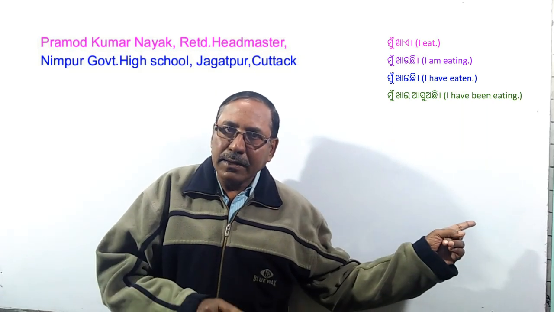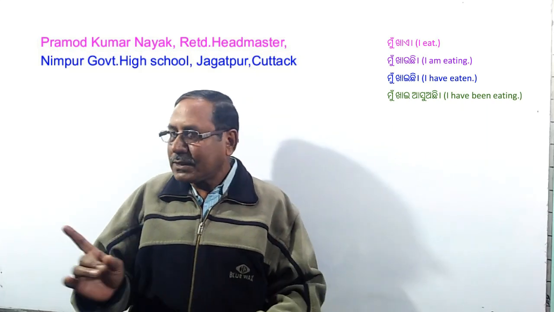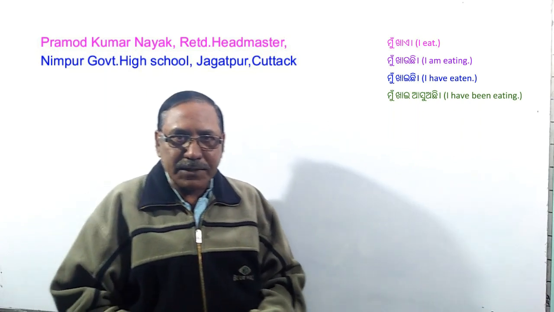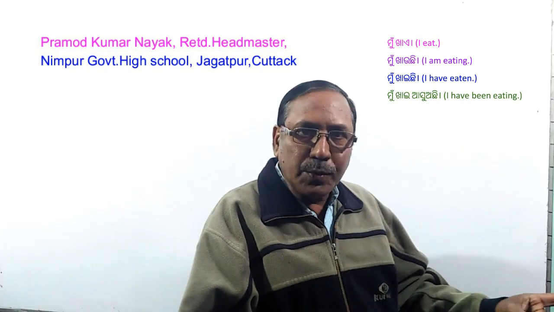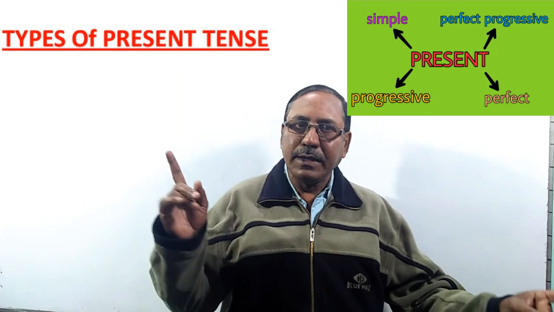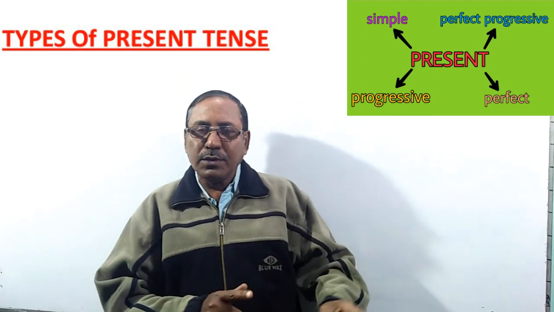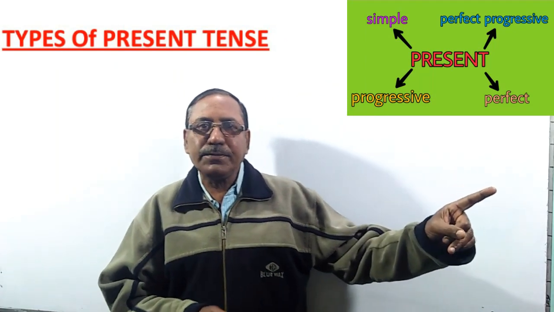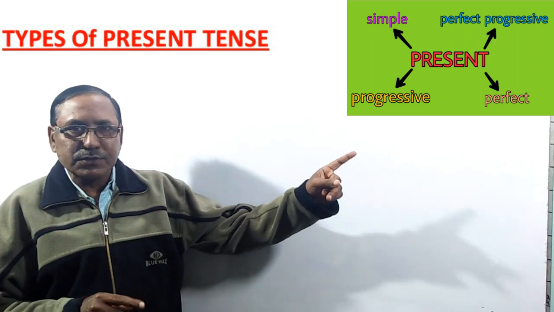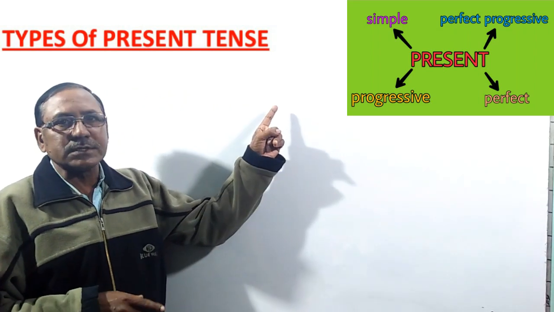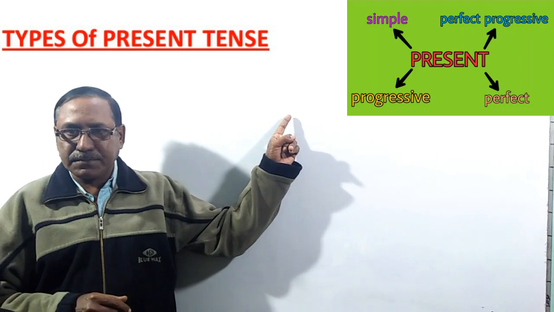So mu khaye is present. Mu khauchi is not that present, but it is also present. So you see, the present is of different types. Today we are going to discuss the various types of present.